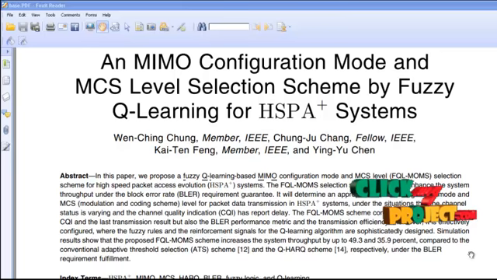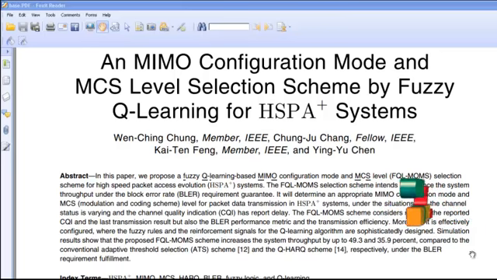Next we see the abstract of the paper. An important issue in HSPA plus system is to choose a modulation and coding scheme for new data packets when the channel quality indicator is inaccurate. In this paper we propose a fuzzy Q-Learning based MIMO configuration mode and MCS level selection scheme for HSPA plus system. The main challenge of the system is the selection of MIMO configuration mode and MCS levels for new data transmission of HARQ under the situation that the channel quality indicator has a report delay.